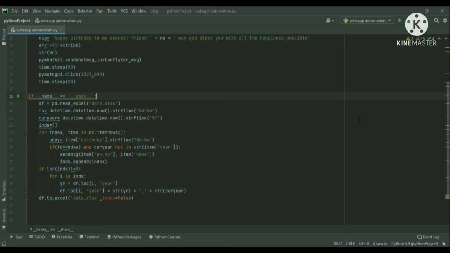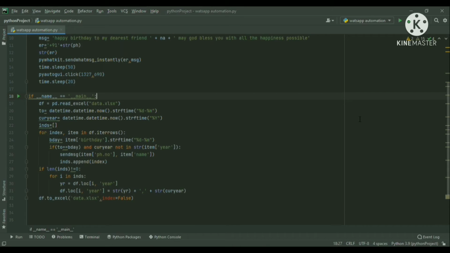So we will be iterating index, item over our data frame. Each and every row will be iterated over. df.iterrows enables us to iterate over each and every row present in our data sheet. While we are iterating, we create another variable called bday, and what goes inside bday is the birth date present in the birthday column, in the format specified as date-month. So basically, if today's date is 14th of November, the output is going to come in the format of 14-11, that is the date-the month. This entire thing gets stored in our variable bday.